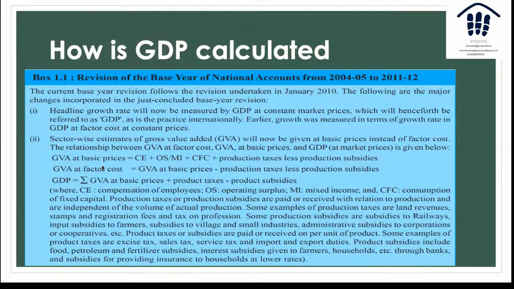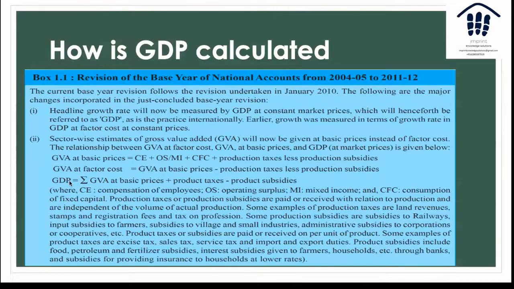These basic prices need to be converted into market prices. As you all know, GDP is actually calculated in terms of market prices. The conversion from basic prices to market prices entails only one addition, which is the net product tax. Product tax is like a per unit tax. So, for example, an import tax or a service tax or an excise tax is basically per unit of the product. When you add the net product taxes to GVA at basic prices, you get the GDP at market prices.